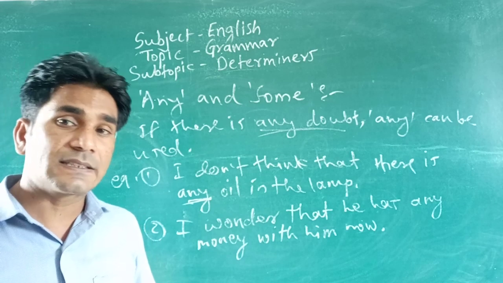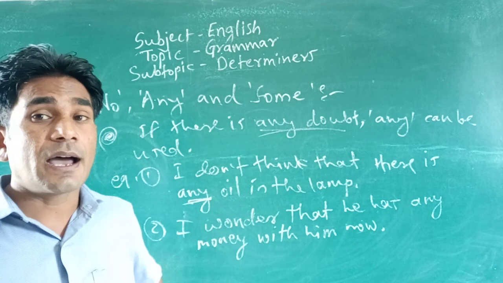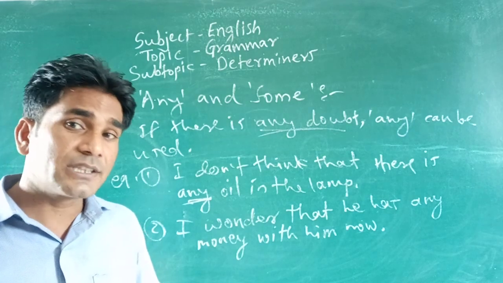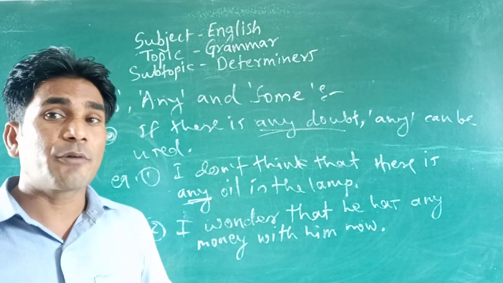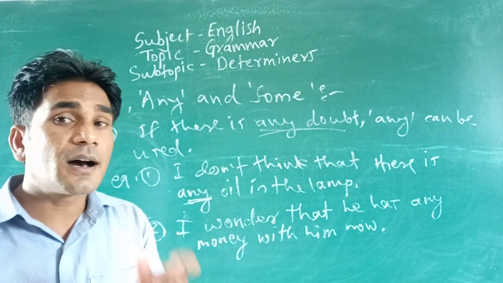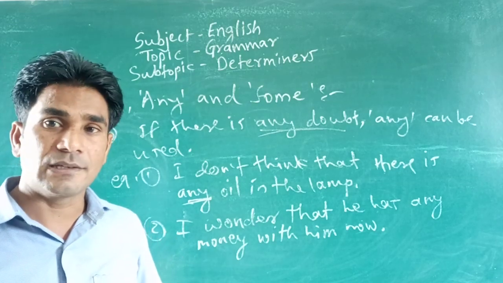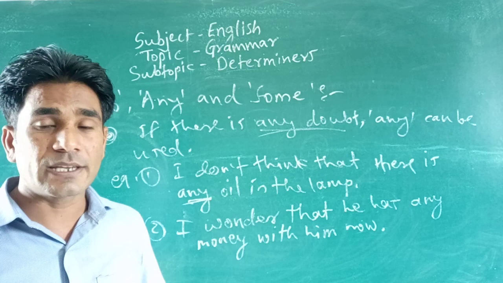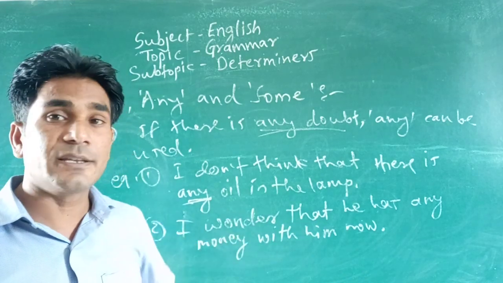So in these cases, or again another you can say, I doubt whether I would have any buyer. I doubt. So in the case of doubt, you can use any. Okay, I wonder that he has any money.